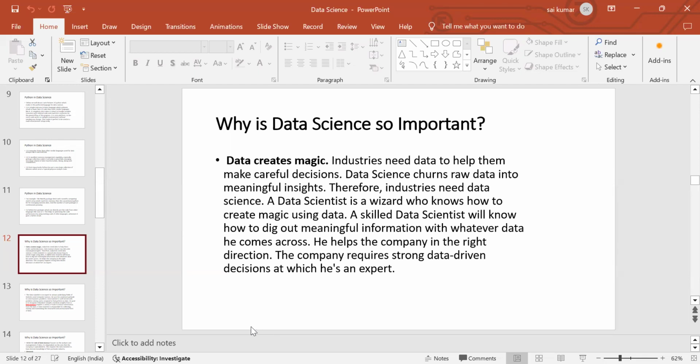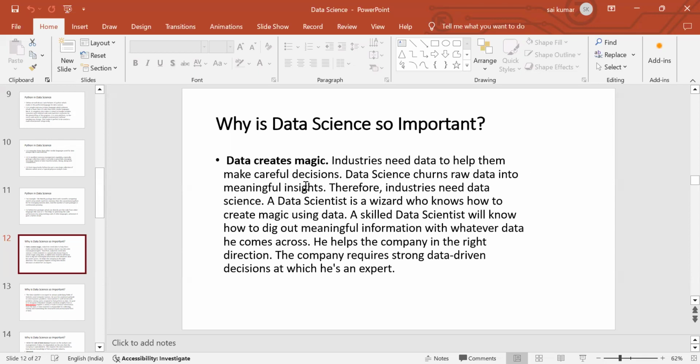So the data scientist makes a note and takes decisions to increase the company's income. The main aim of a data scientist is to take the right actions for the company.